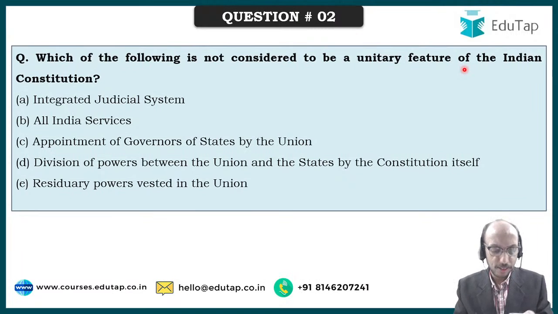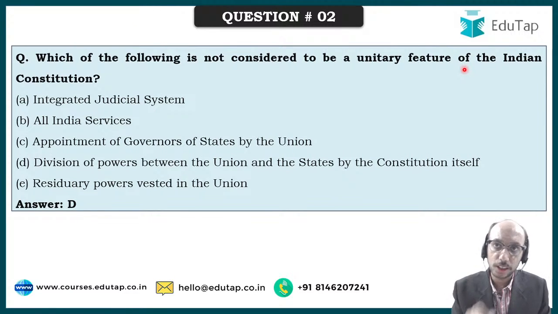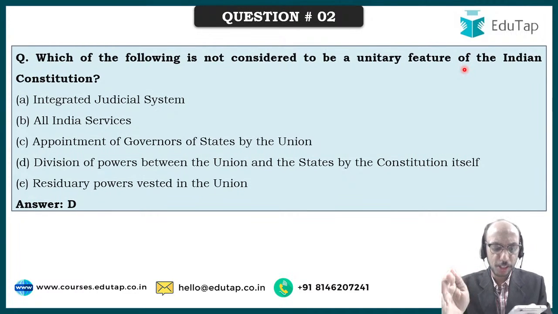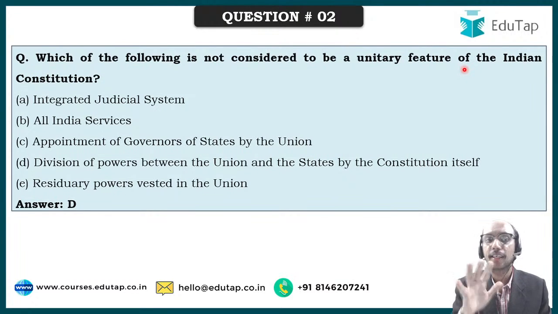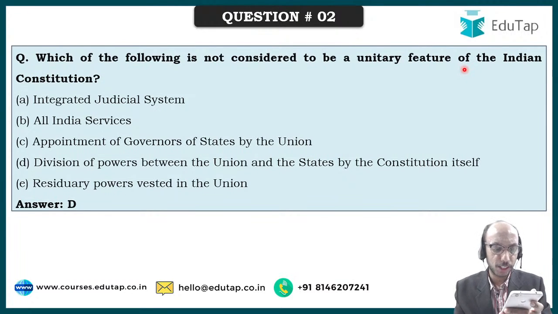The right answer to this question is D. Division of powers between the union and states by the constitution itself is not considered to be a unitary feature because it is considered to be a federal feature. Integrated judicial system, all India services, appointment of governors of states by the union, and residuary powers vested in the union are all features which make the center or the union more powerful, whereas D, division of powers between union and states by the constitution itself, is considered to be a federal feature of the Indian constitution.